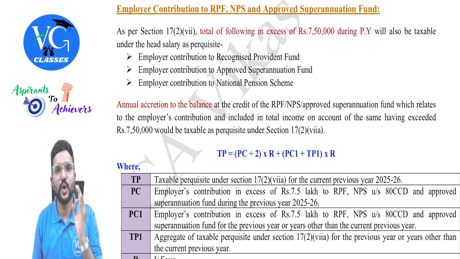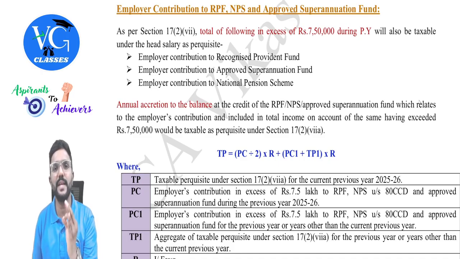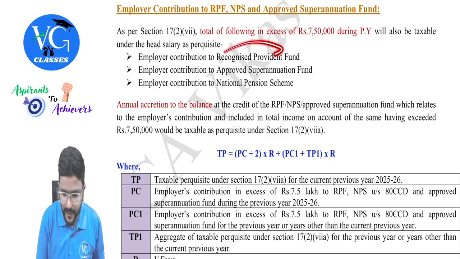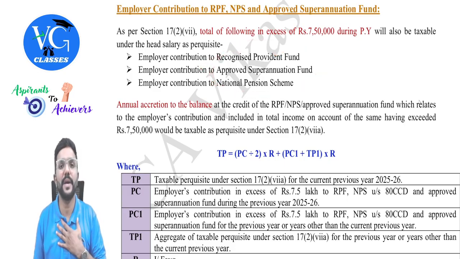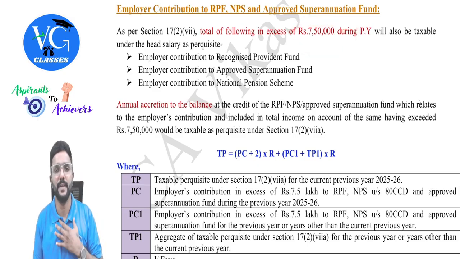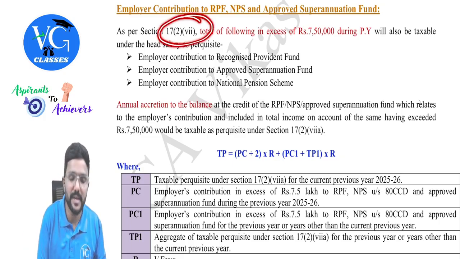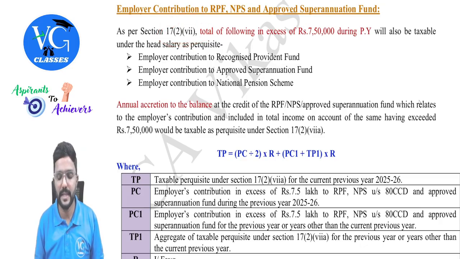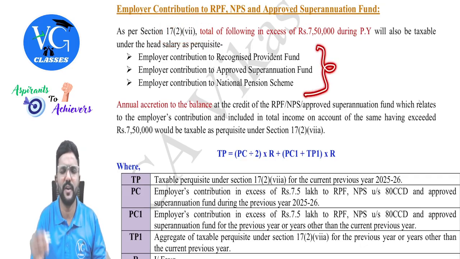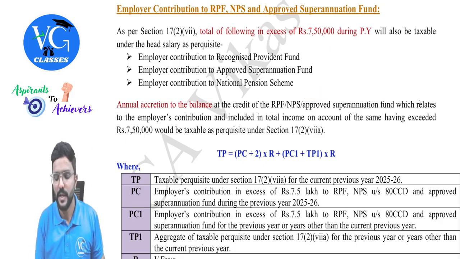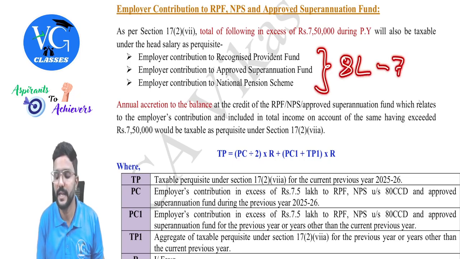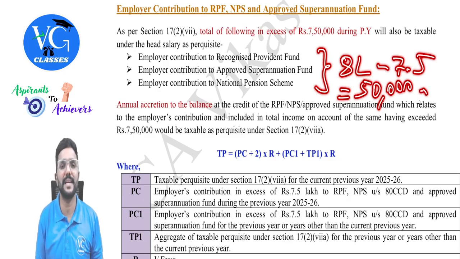So if employer is contributing more than 7,50,000 in a year for any of this fund, whatever is the employer contribution in excess of 7,50,000 will be taxable in the hands of employee as perquisite as per section 17(2)(vii). For example, for any one or more of these funds, if employer during the year has contributed 8 lakh rupees, how much is in excess of 7.5, guys? 50,000. So 50,000 would be taxable as perquisite in the hands of employee under the head salary.